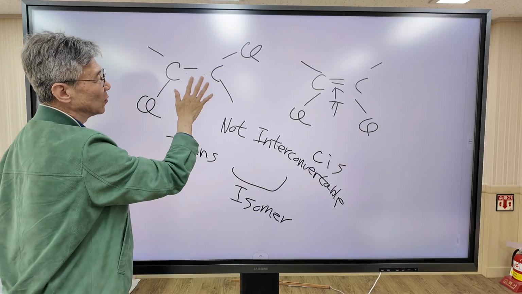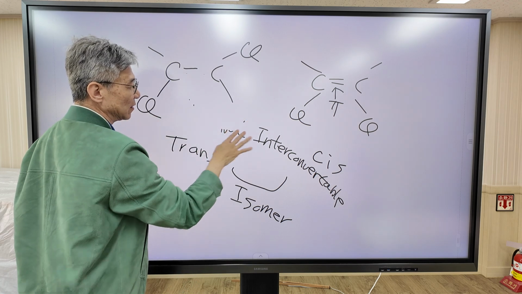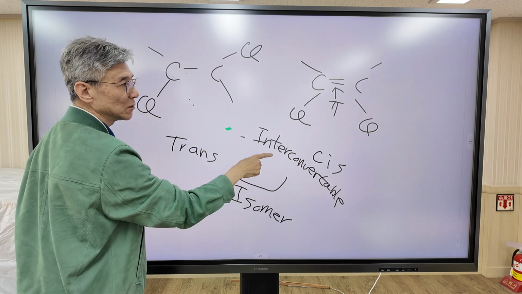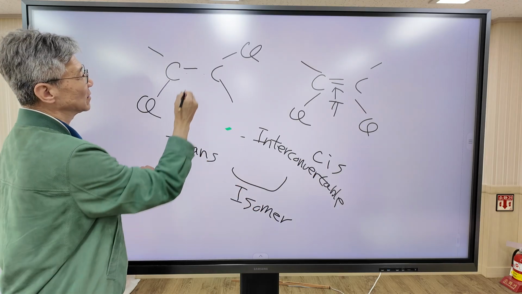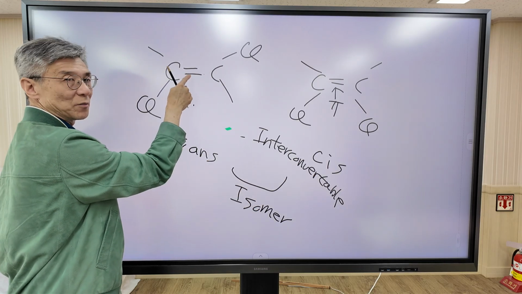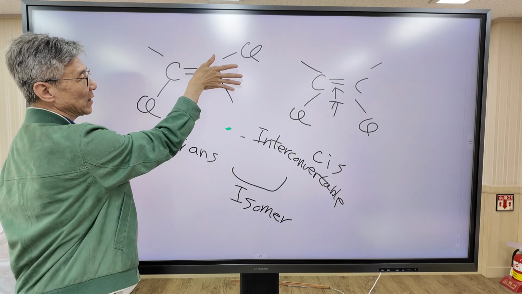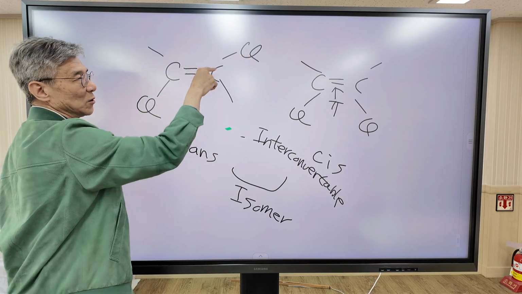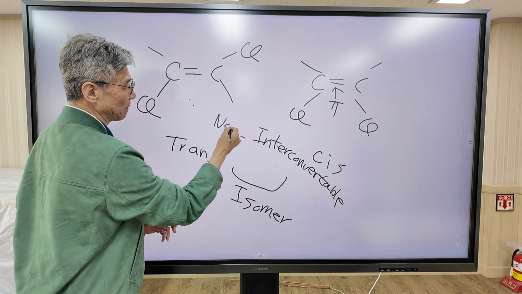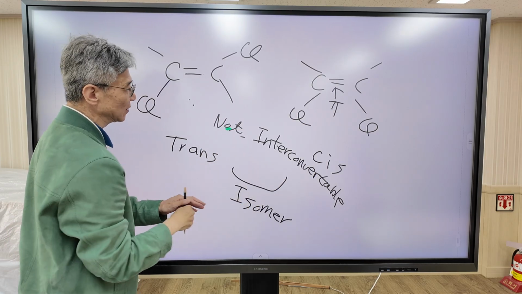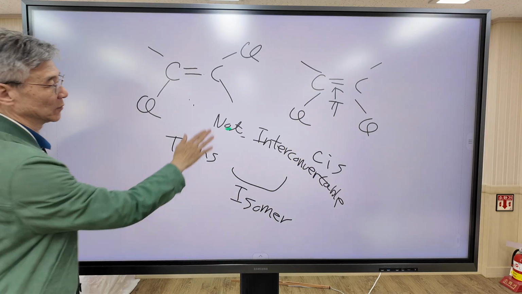If there were no pi bond, this one could easily rotate, so this would be interconvertible, and this molecule could not be called an isomer. But this molecule has an additional pi bond. Due to the pi bond, this plane cannot rotate freely. So this molecule is not interconvertible. So this is called an isomer. This is the trans isomer. This is the cis isomer.